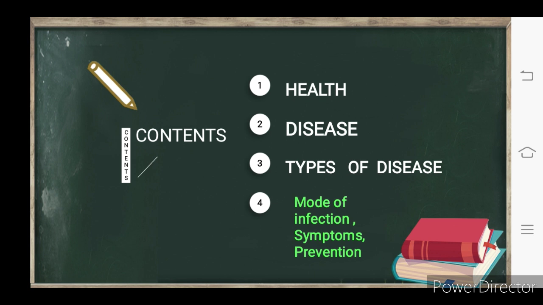In this chapter, we are going to learn about health and disease, types of disease, and the mode of infection, symptoms, and prevention.